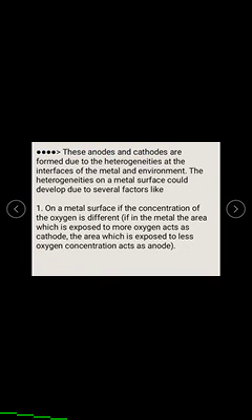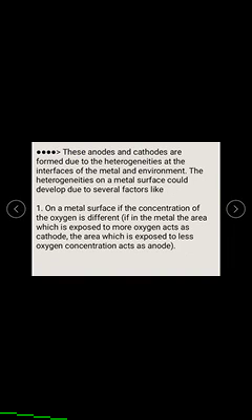These anodes and cathodes are formed due to heterogeneities at the interfaces of a metal and its environment. Heterogeneity on a metal surface could develop due to several factors, for example, on a metal surface, if the concentration of oxygen is different.